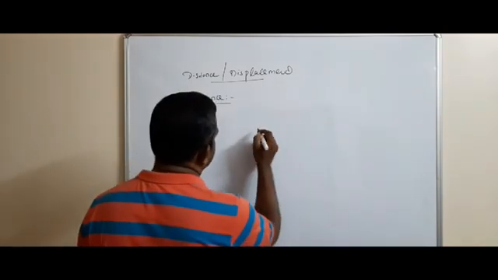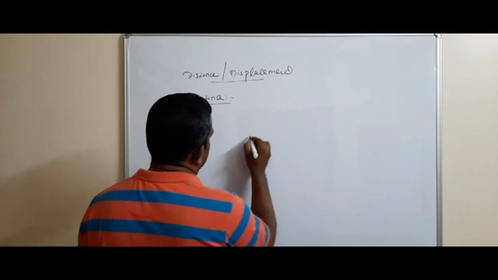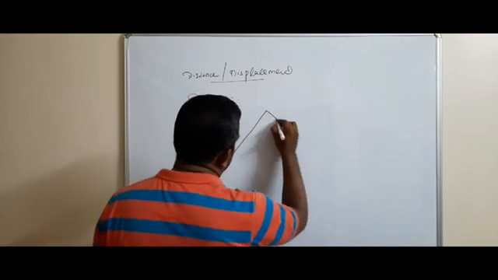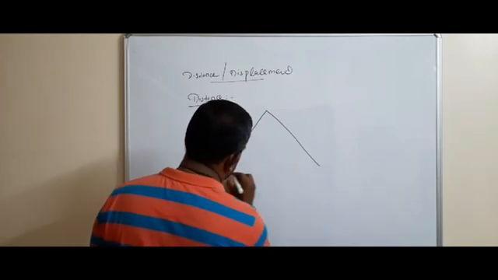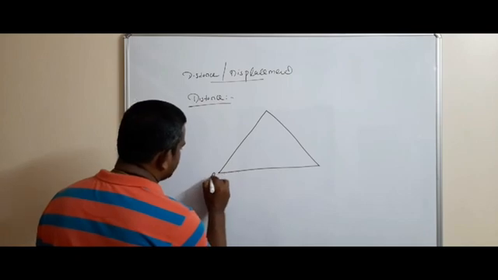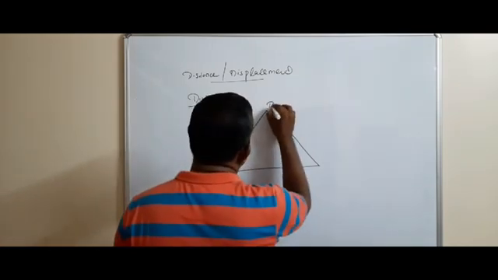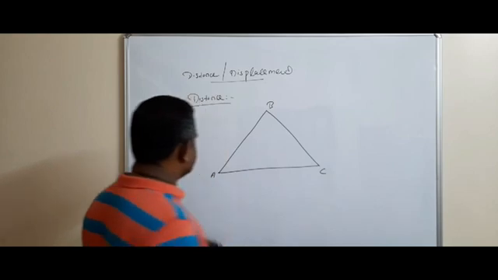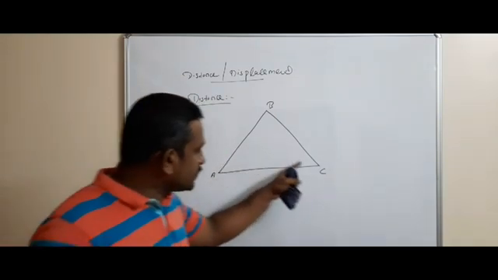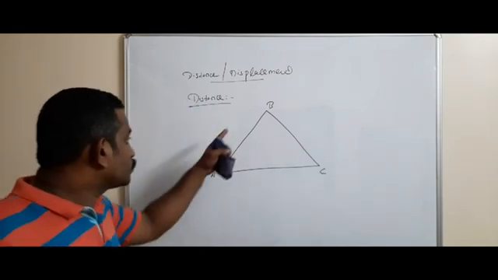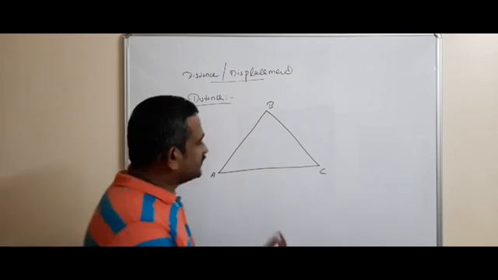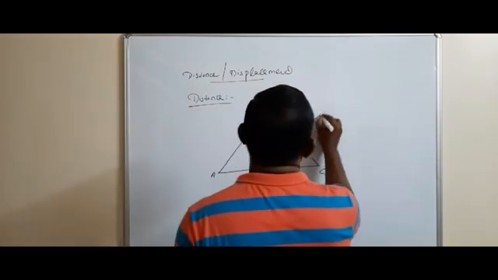Suppose this is the point A, B and C. An object starts from A and reaches the point C through B. So what is the distance traveled by the body?